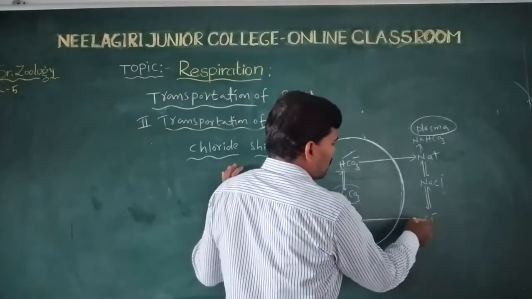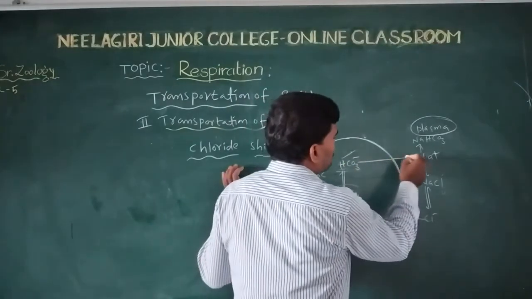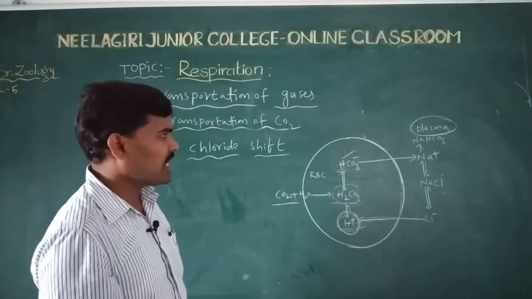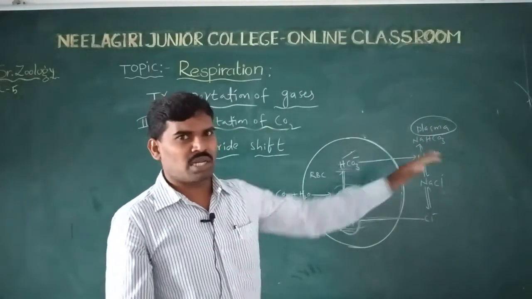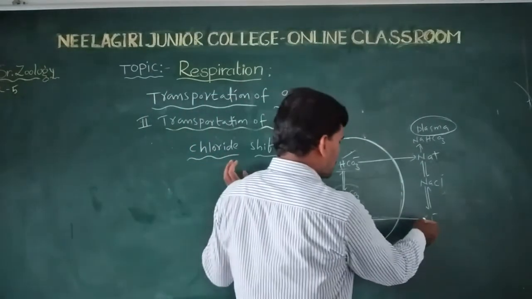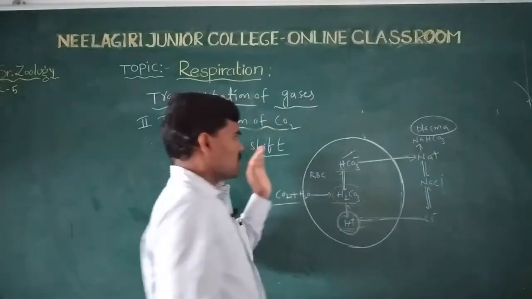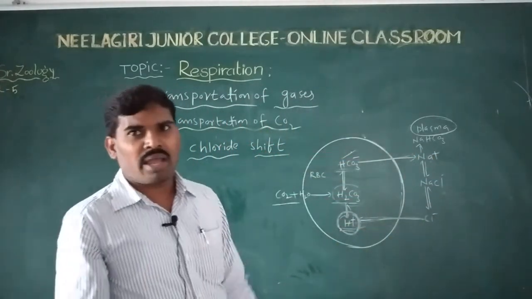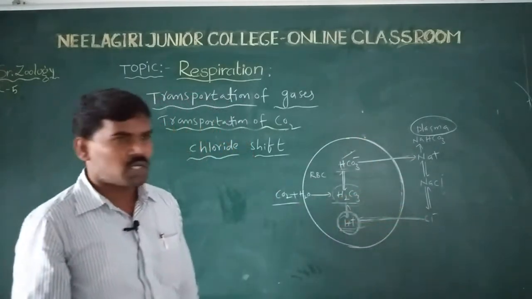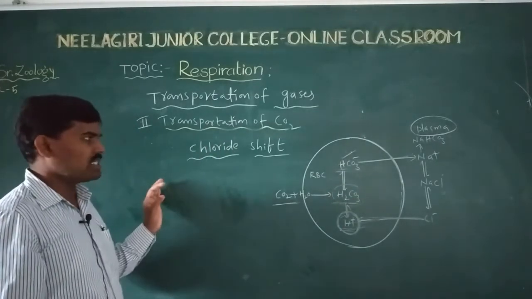Chloride ions diffuse into the RBC and bicarbonate ions diffuse into the plasma, an equal number of each. So for ionic balancing, bicarbonate ions go from RBC to plasma and chloride ions go from plasma to RBC. This shifting is called chloride shift.